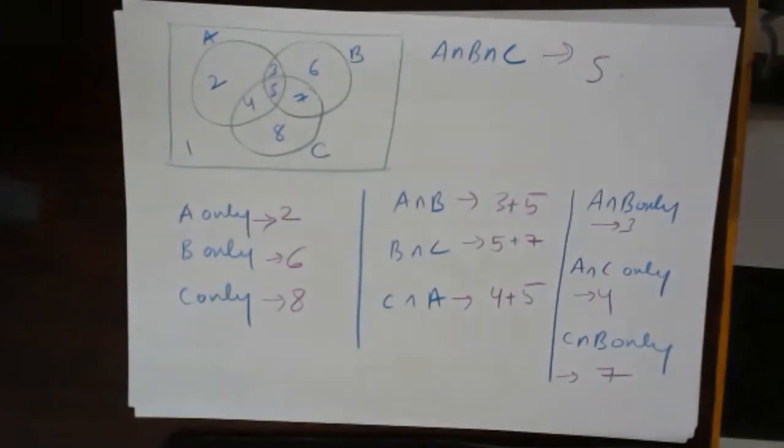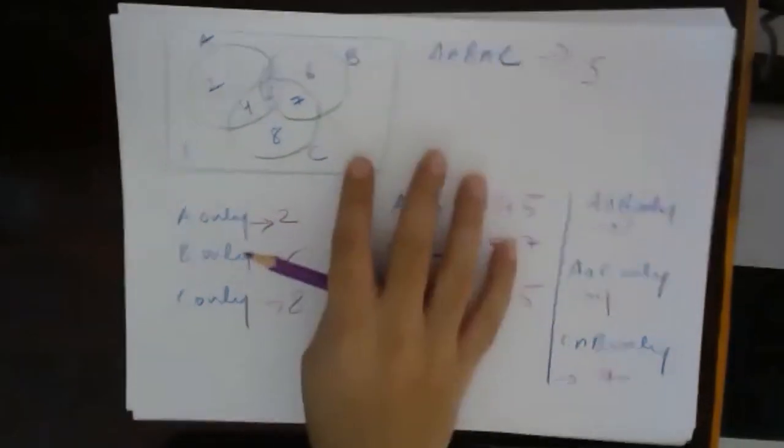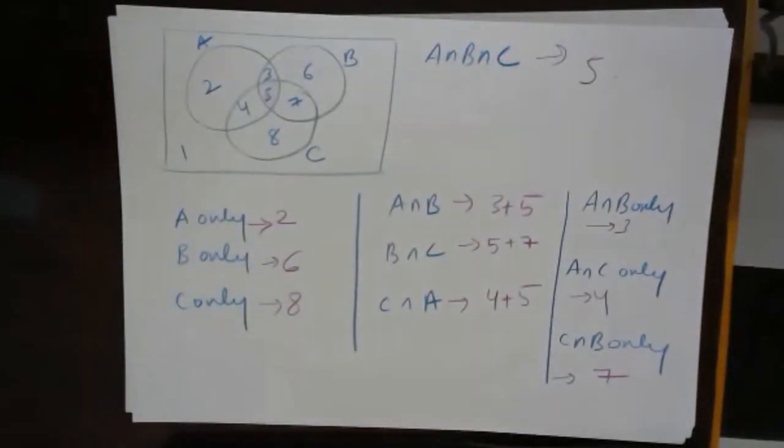Fine. So I hope this Venn diagram is also very clear to all of you. So we will end the class today here. In the next class, I will give you examples based on the Venn diagram which has three different sets.